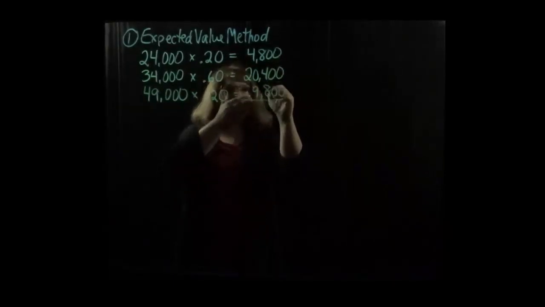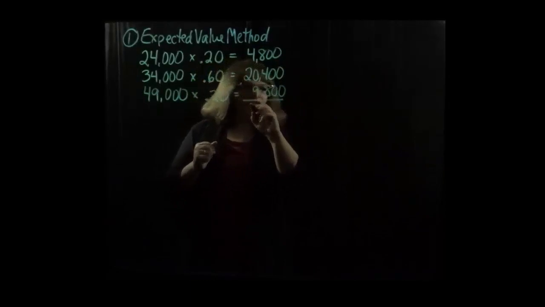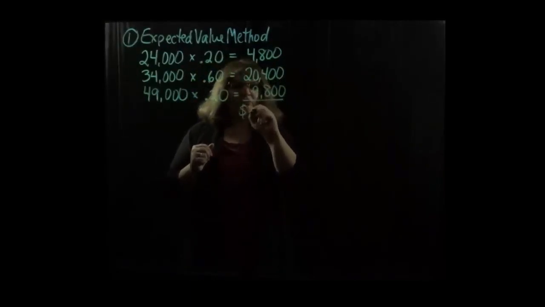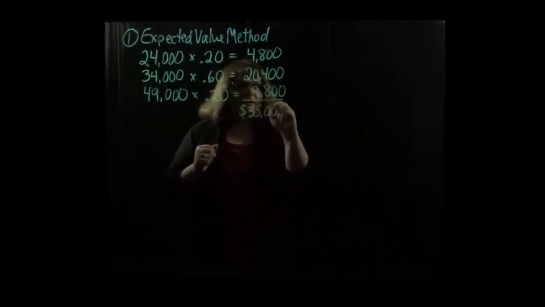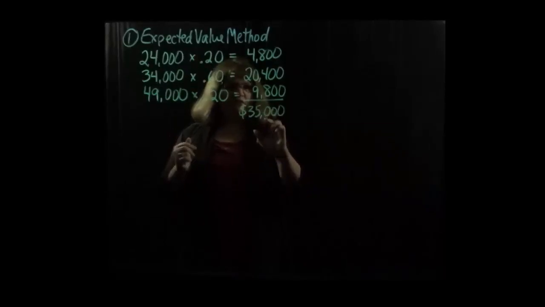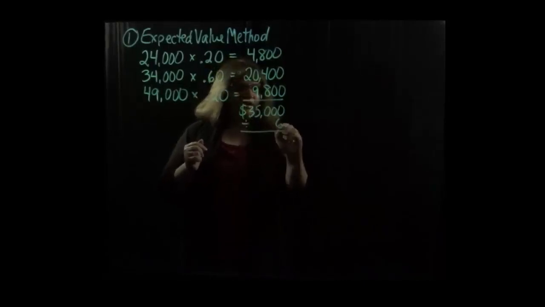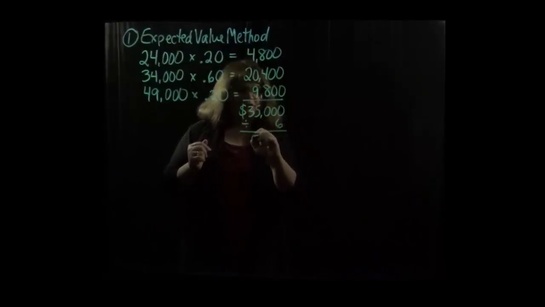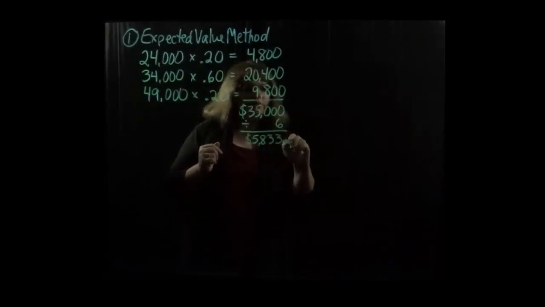Now if we add these three amounts together, that gives us $35,000 as the expected value that the company will earn over the life of this contract. This contract is for 6 months, so we're not going to recognize all $35,000 in the first month. Rather, we divide that by 6 months, and that gives us $5,833 per month.